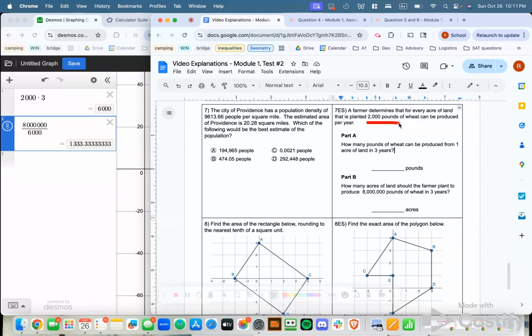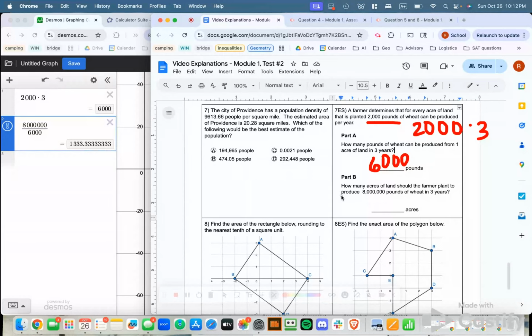If 1 acre produces 2,000 pounds in 1 year, in order to figure out how many pounds of wheat will be produced in 3 years, we just need to take that 2,000 pounds from 1 year and multiply it by 3 years. And we'll get that 6,000 pounds of wheat can be produced from 1 acre of land.